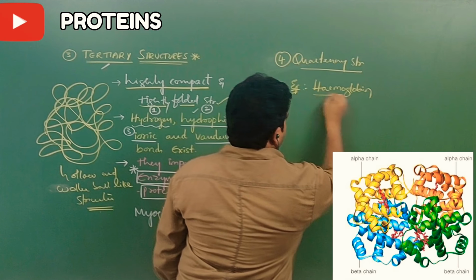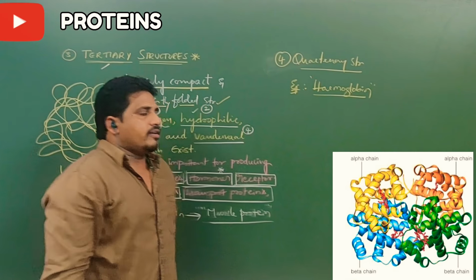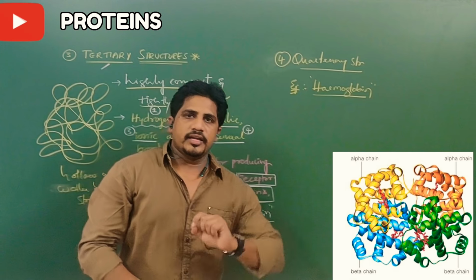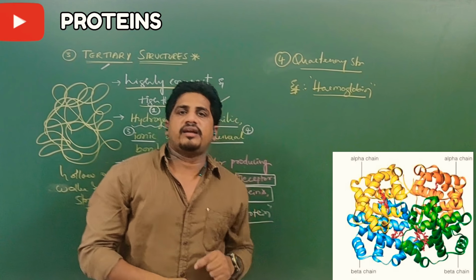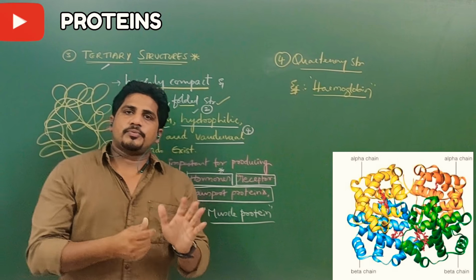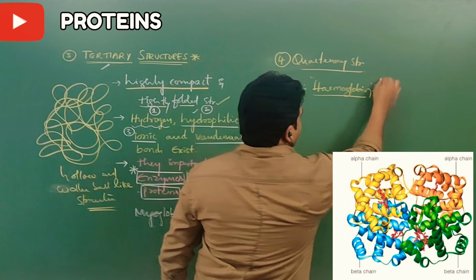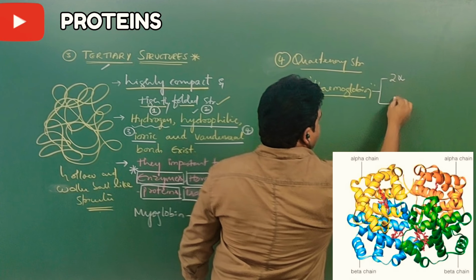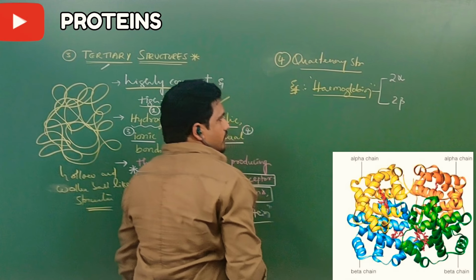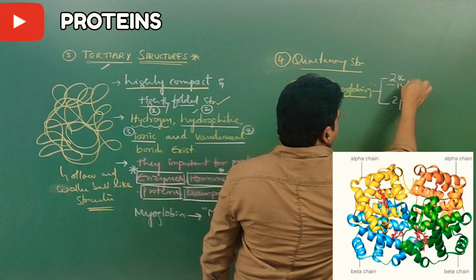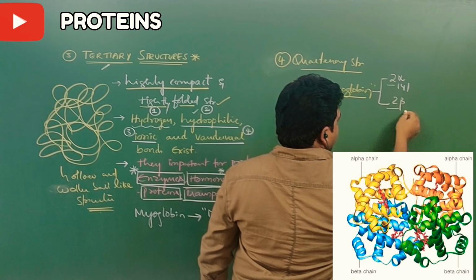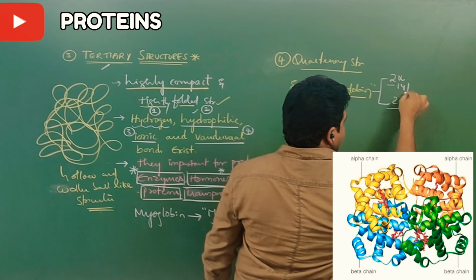Hemoglobin. I hope you know this term very well. It is familiar to everyone that hemoglobin is a protein present in our blood which helps to transport oxygen and carbon dioxide, and it has 2 alpha units and 2 beta units. The 2 alpha units together have 141 amino acids and the 2 beta units together have 146 amino acids.